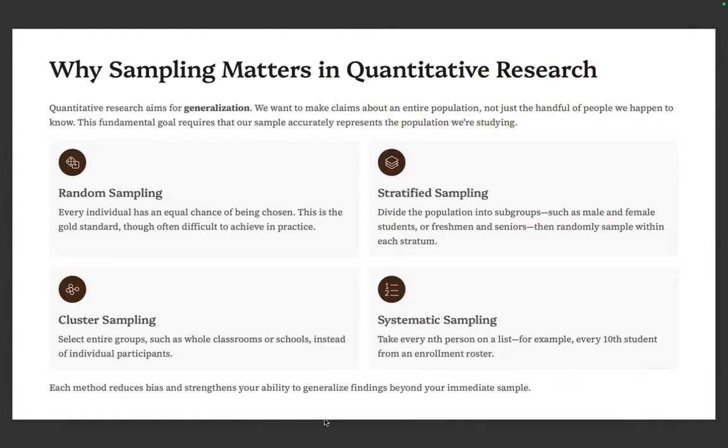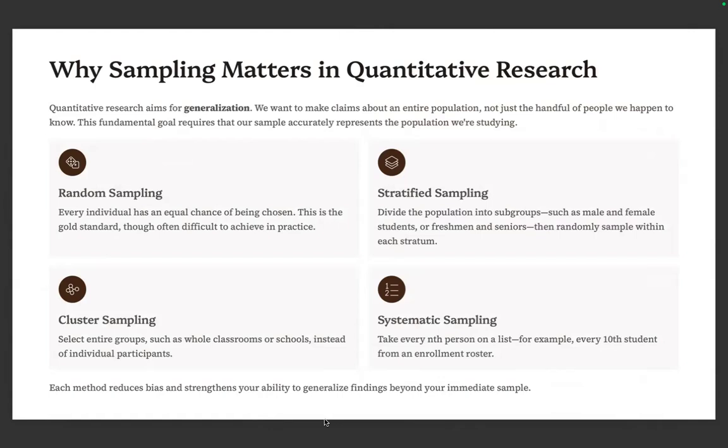stratified random style. Cluster is when you select entire groups such as whole classrooms or schools instead of individual participants, and that's when you're interested with very huge groups. But also you'd see this one in the SWS or the other big surveys in the country. But in that they implement a more systematic sampling design where you take every nth person on the list, every 10th student, and the like, no?